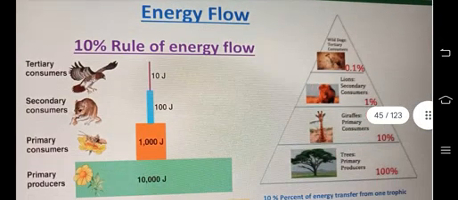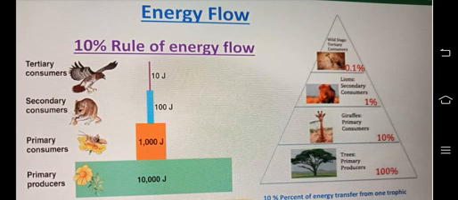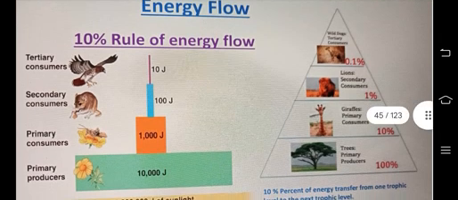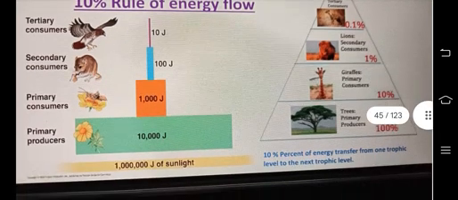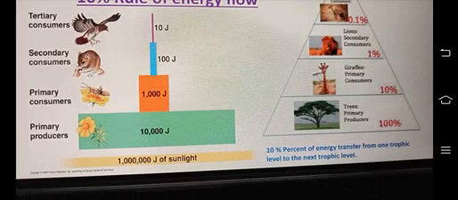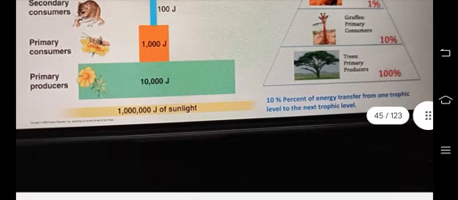Energy flow: we could see tertiary consumers, secondary consumers, primary consumers, and primary producers. There is a significant 10% energy loss when we analyze this from bottom to top. We can see 100% to 10% to 1% to 0.1%. 10% of energy is transferred from one trophic level to the next trophic level.